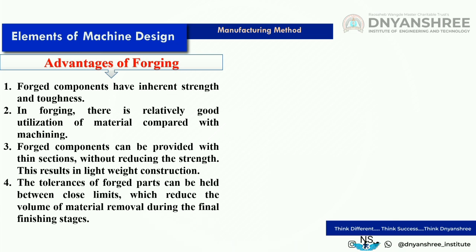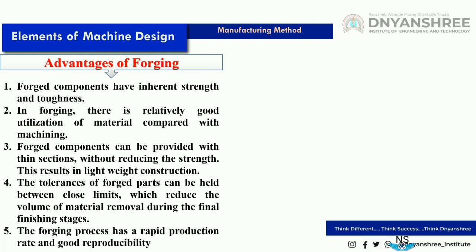Also, the tolerances of forged parts can be held between close limits. So we get close tolerances by using the forging process, which reduces the volume of material removed during the final finishing stage. That means less machining is required for the finishing stage. And the forging process has a rapid production rate and good reproducibility. So these are the advantages of forging.